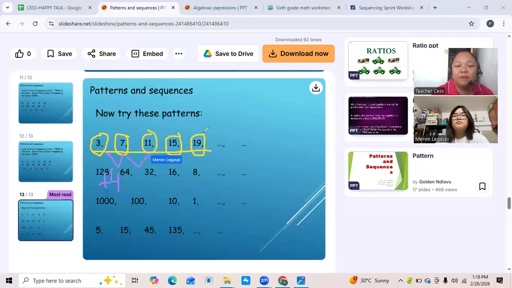If you will see, each term is added by 4. Are they the same? All of them? Can you continue what you are doing? Can you continue? What is the difference of 7 and 11? 7 become 11.